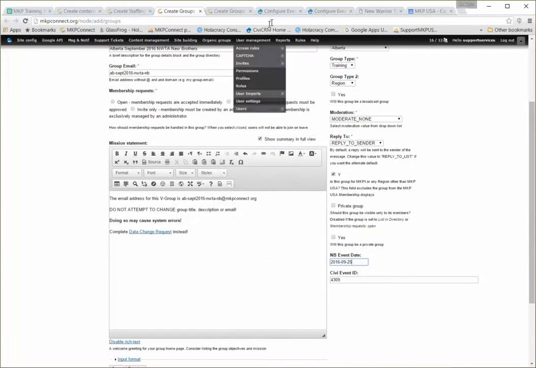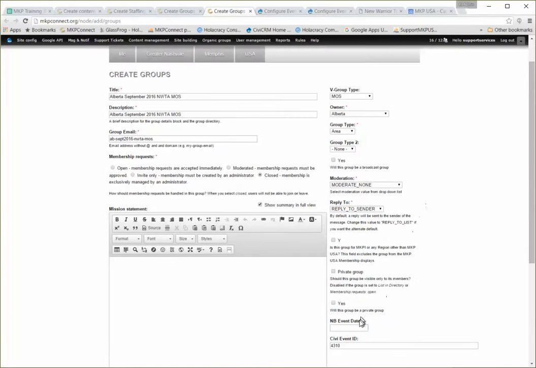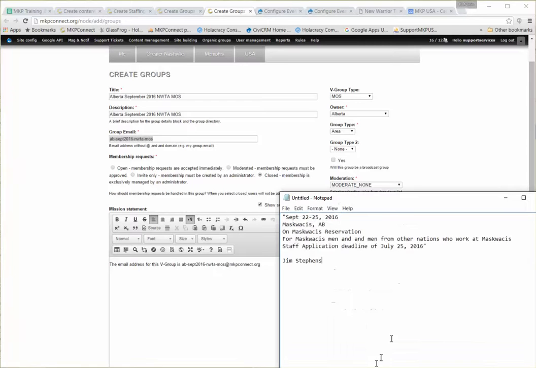And that looks pretty good. Let me look at that same field here, 211609-J5. Now this one is the same thing. The email address for this V group is at mkpconnect.org. I'm going to grab my, wrong notepad.